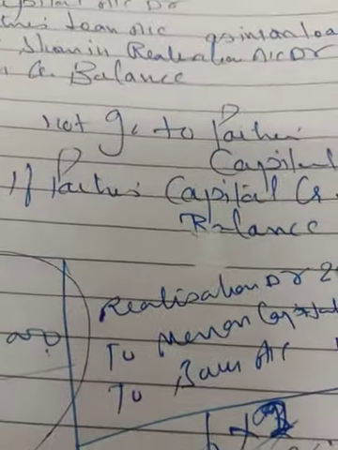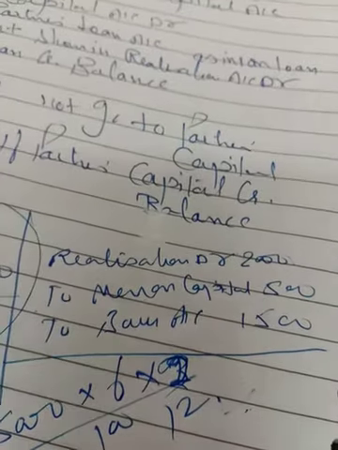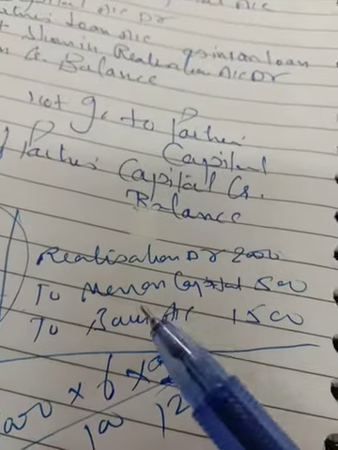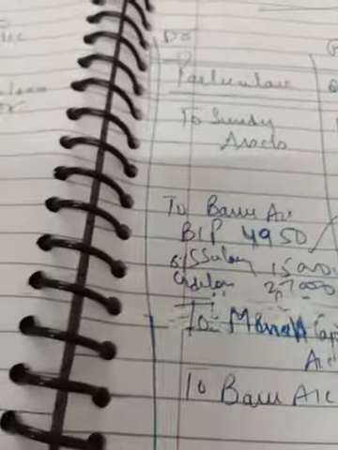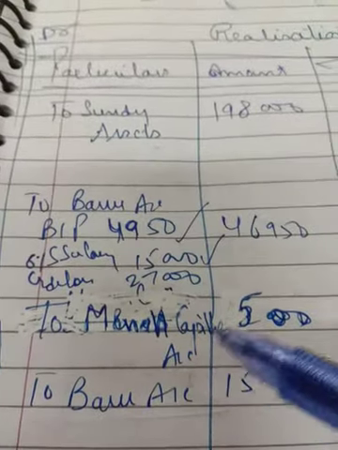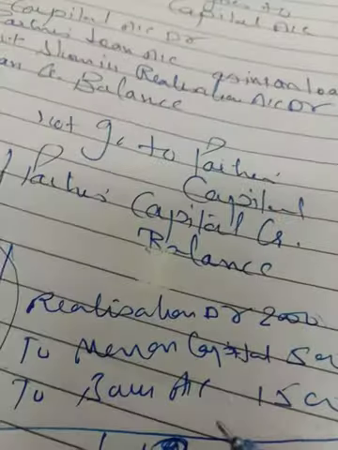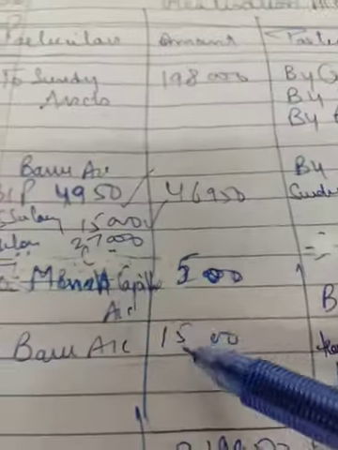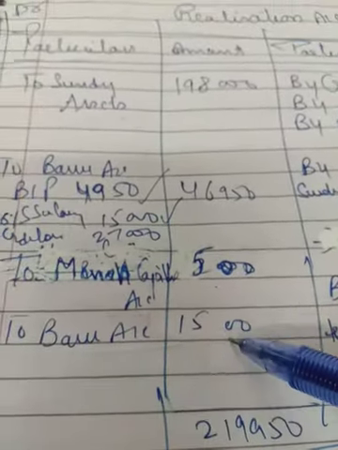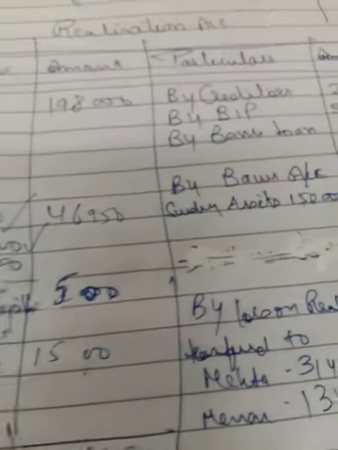So for showing this particular journal entry in the form of posting, the realization account will be debited with 2000, but there are two accounts to be credited: Menon's capital account and the bank account. So here you will show to Menon's capital account and to bank account, and then 500 and 1500 will be shown in the bifurcation. This compound entry will be in the ledger posting like this: to Menon's capital account 500, to bank account 1500, for settling the remuneration and then the realization expenses.